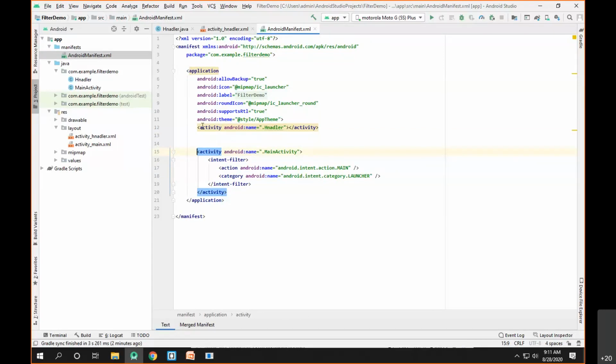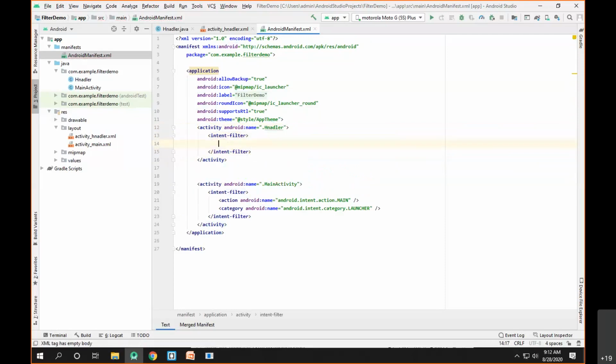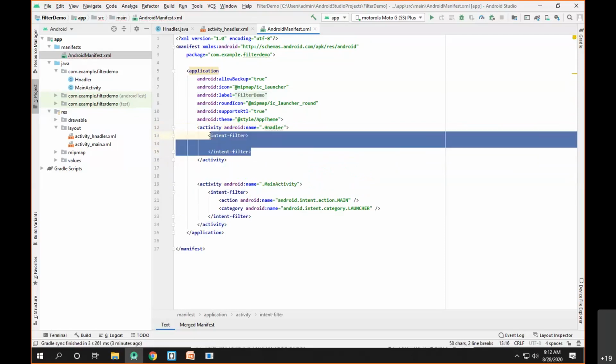As you can see, this is the starting tag of the handler activity and this is the ending tag of the handler activity. I should create a child tag between these and it should be named intent filter. So that's it. I have created the intent filter tag inside the activity which we want to handle some kind of intent.